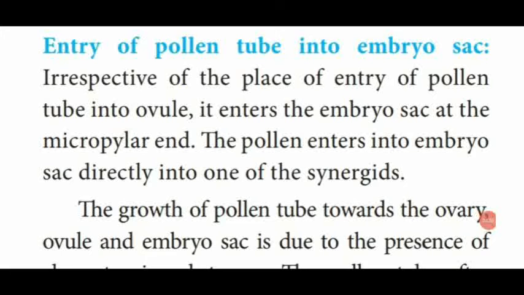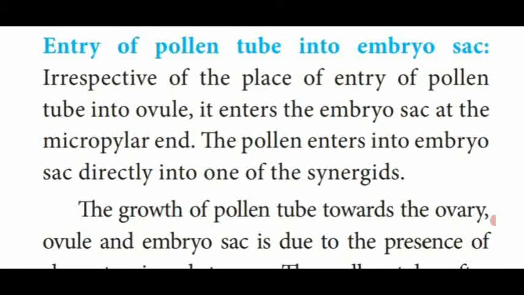Dear students, next we are going to see the topic entry of pollen tube into the embryo sac. Before, we have seen how the pollen tube enters towards the embryo sac via the stylar region.